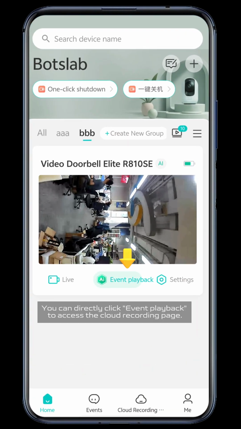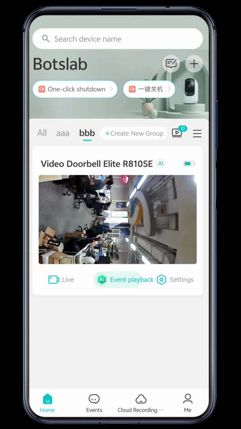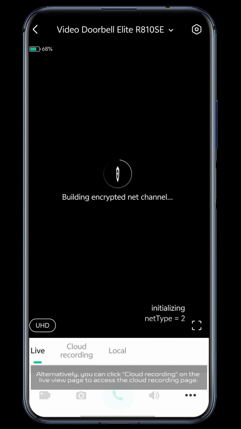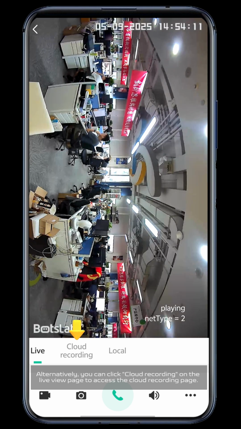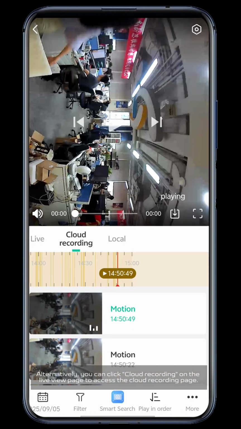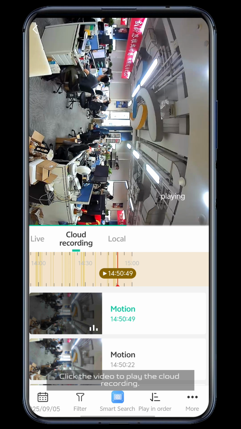You can directly click Event Playback to access the cloud recording page. Alternatively, you can click Cloud Recording on the Live View page to access the cloud recording page. Click the video to play the cloud recording.